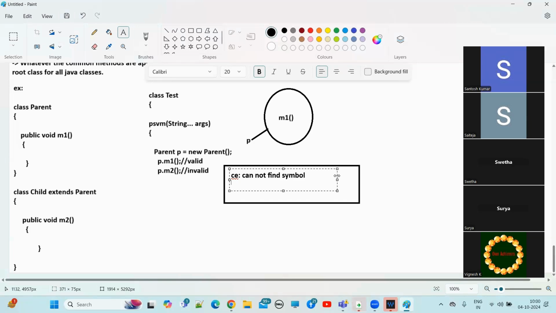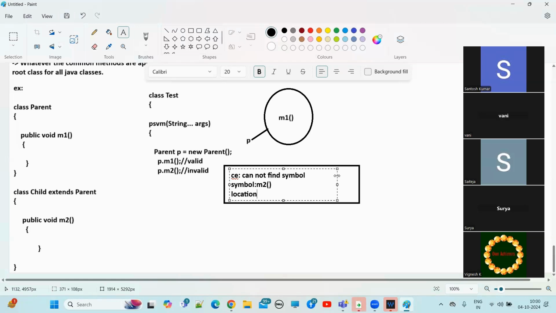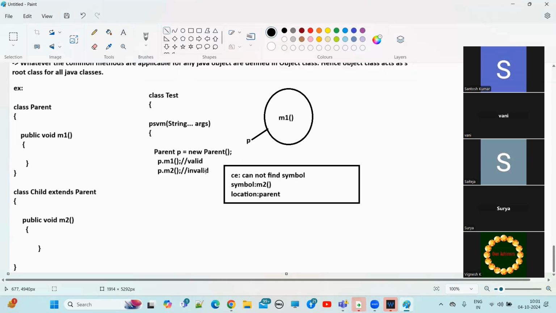Which symbol? The M2 method. Which location? In the parent class. Understand? So this is the compile time error we will get here. We already discussed this compile time error. So like this, we will get.